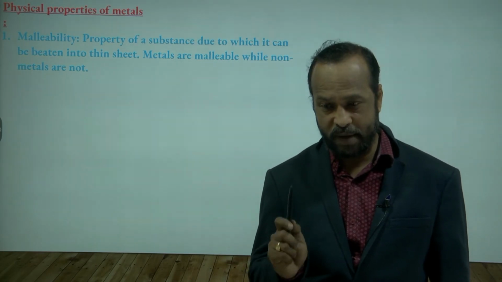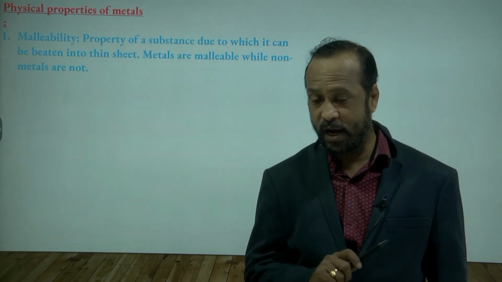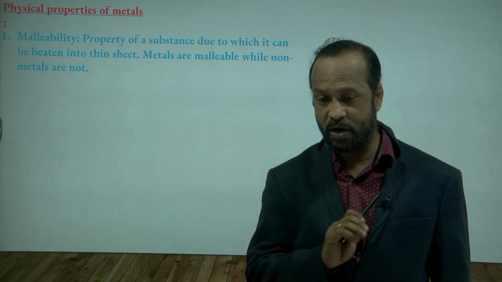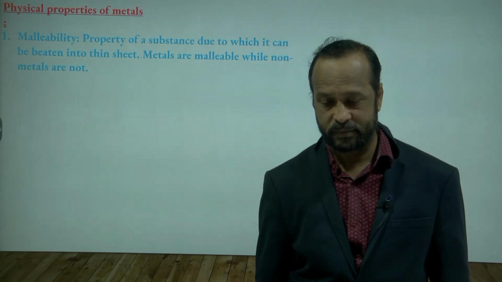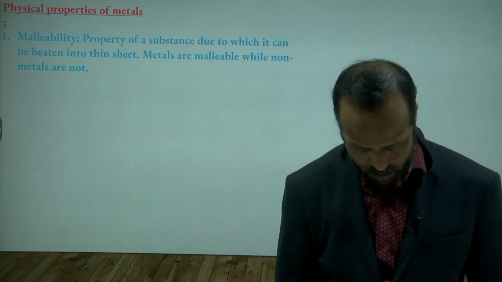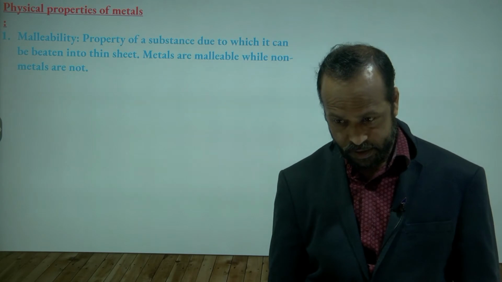And metals are malleable while non-metals are not. Right?